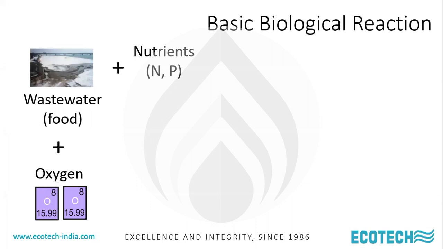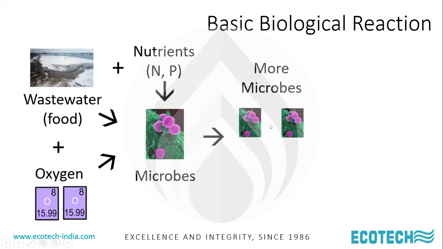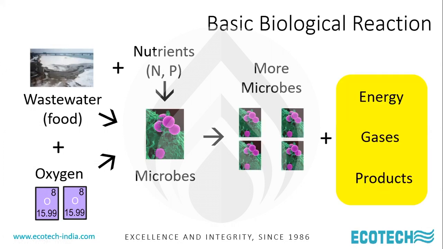So this is the basic biological treatment. At the center are the microbes which do the biological treatment. I'm looking at this as an aerobic treatment scheme, which is the most predominant STP technology in all these urban STPs. These microbes use the pollutants in the wastewater as their source of food. They need oxygen for respiration. They need nutrients, certainly, just like human beings. They are live things, just like human beings. We need vitamins, we need food, we need oxygen.